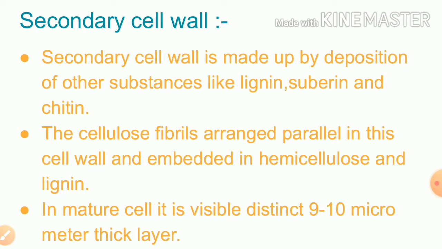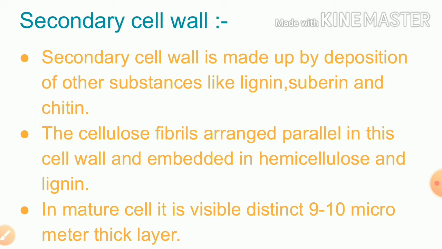The next point is that the cellulose fibrils are arranged parallel in this cell wall and embedded in hemicellulose and lignin. It means the cellulose fibrils get arranged around the hemicellulose and lignin, and they form a compact structure, lengthwise arranged in between the cell wall.